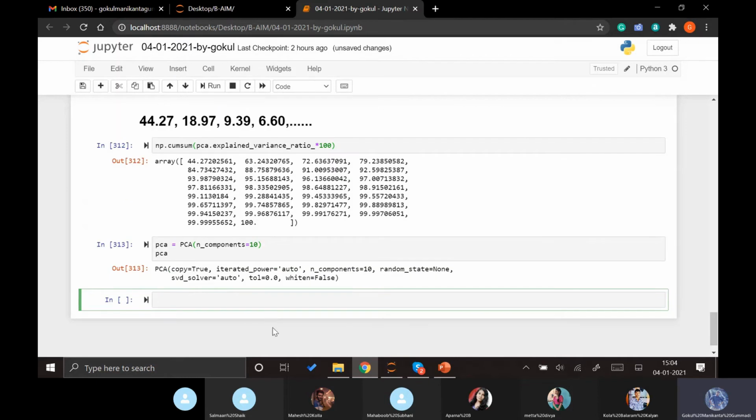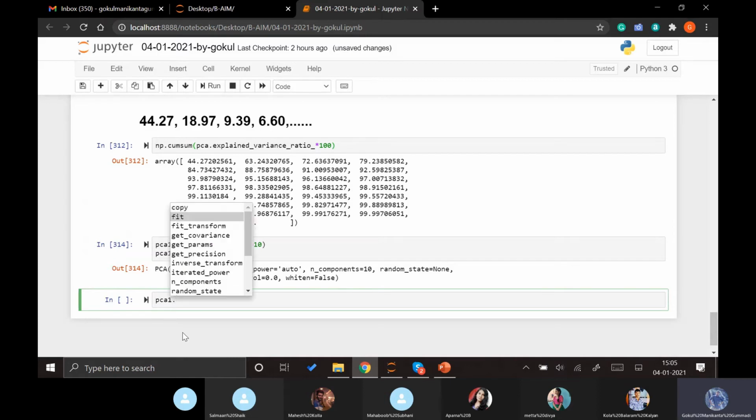Now it is showing n_components as 10. Let's name it PCA1, and let me apply PCA1.fit_transform of x_.